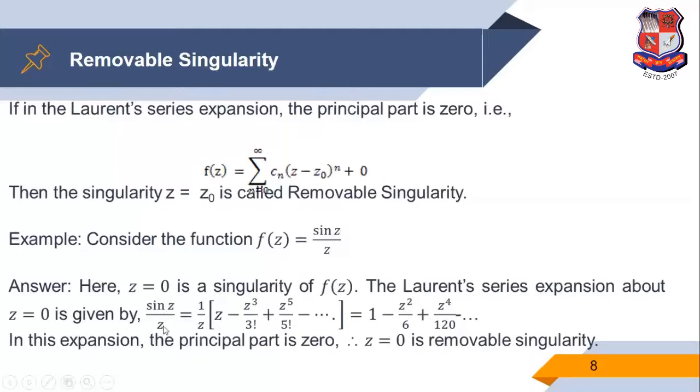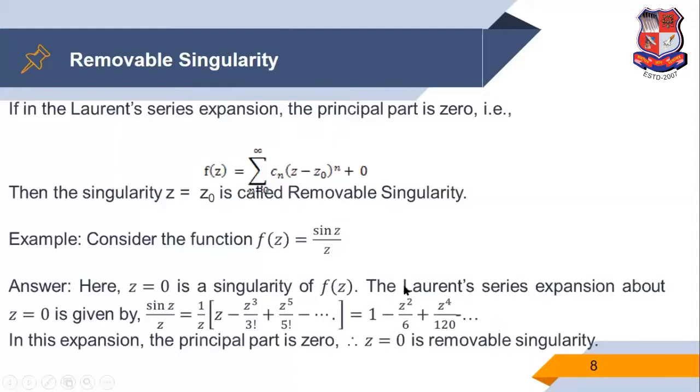So sine z upon z, 1 upon z times the standard expansion of sine z. We use the Maclaurin series because we expand at the point z is equal to 0. So we know the expansion of sine z: z minus z cube by 3 factorial plus z raised to 5 by 5 factorial and so on. Divide by z, we get this form.